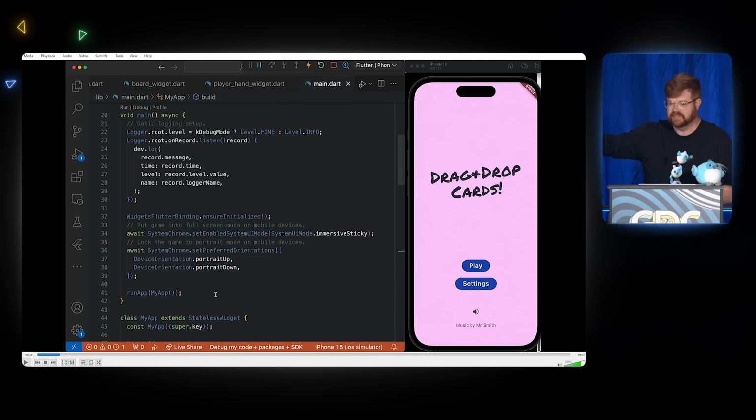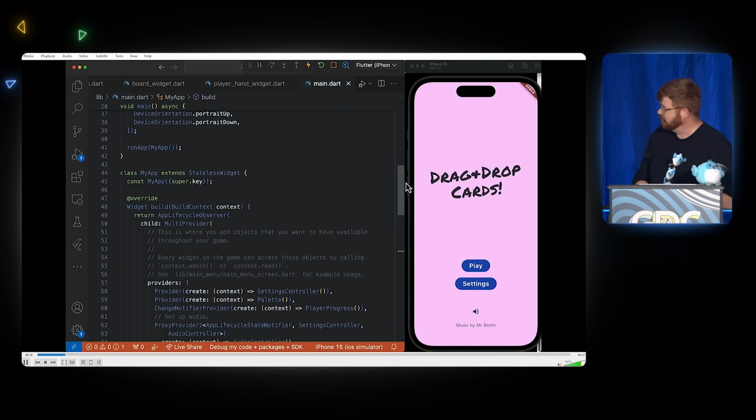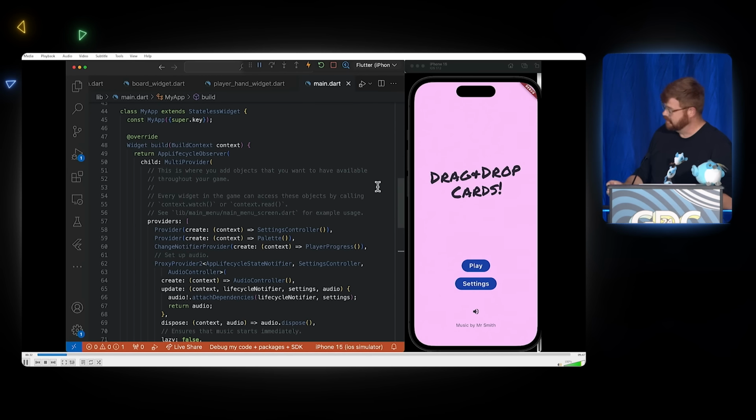So there's a widget class called myApp that represents the entire app that's filling that screen right there. And you call runApp to tell the Flutter SDK, please take this widget and make it my application. Go run it. So let me scroll down and take a look at it here. And so this is that myApp widget class.